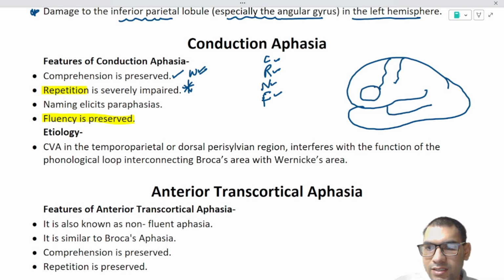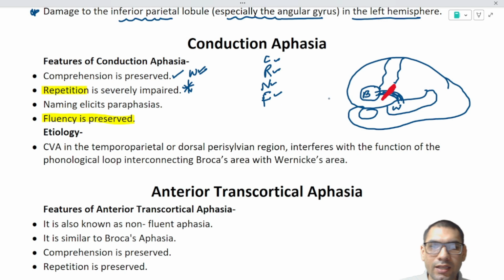Wernicke's area is very large, in the temporal area. Here is the auditory area. The auditory area is connected to Wernicke's, and Wernicke's is connected to Broca's by this phonological loop, which is present in the parietal lobe. So when this phonological loop is cut down,